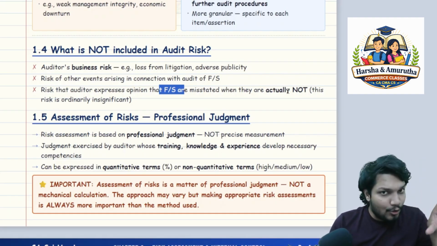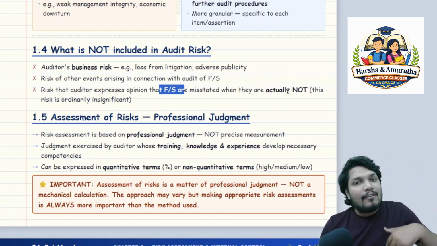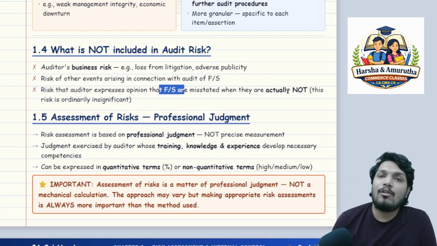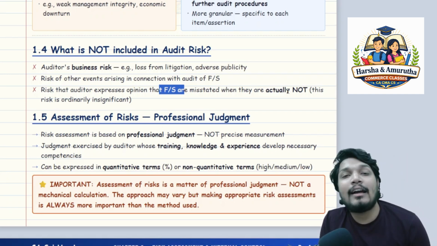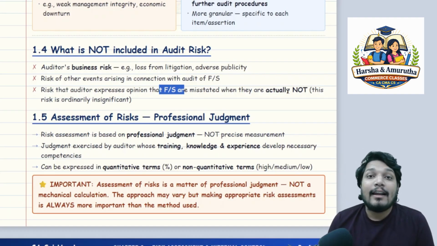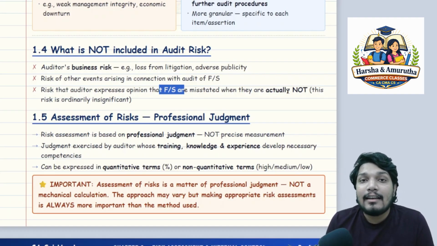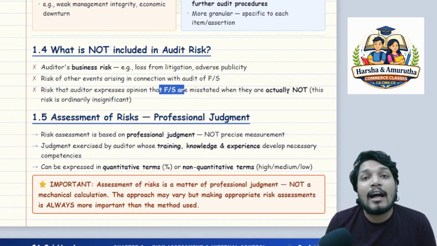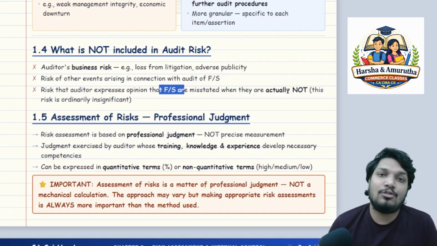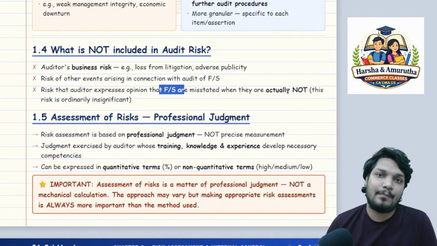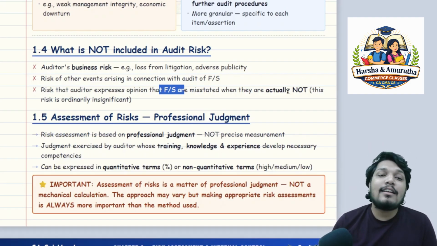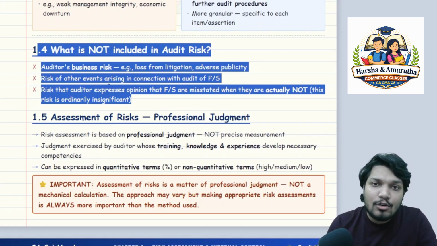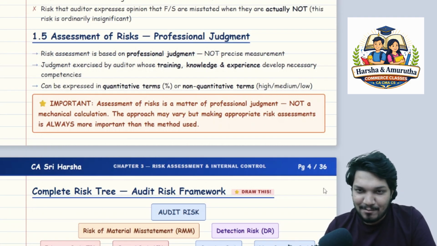But actually you should also consider that, because whenever you give a report saying this is misstated or these financial statements are not true and fair, but it is actually incorrect, will it cause a tarnishing of the image of the company? Yes, sir. So we should be careful, you should be vigilant, right? So these are the three things which are not included as part of your audit risk. Understood? Right, sir? Okay.